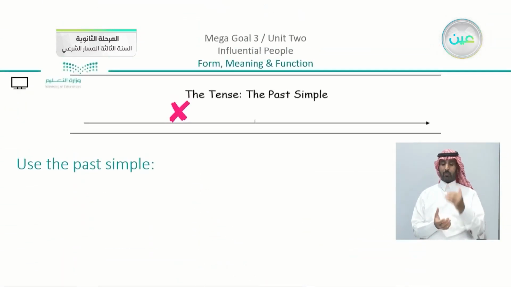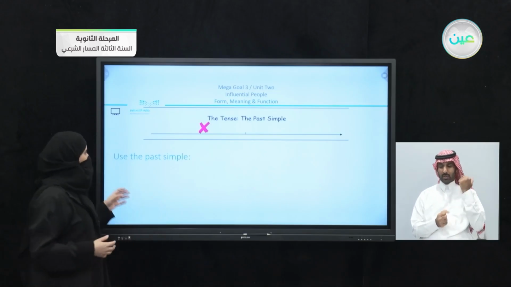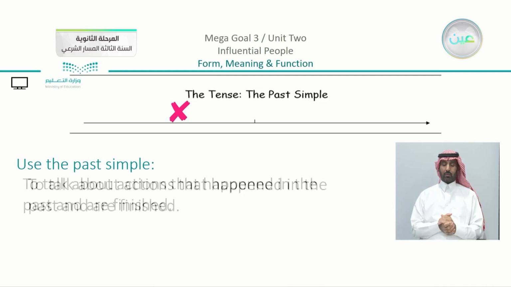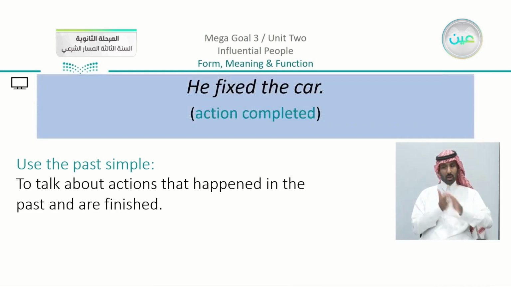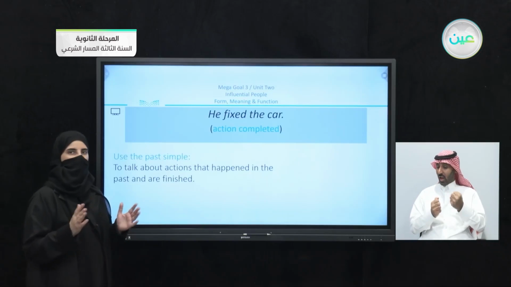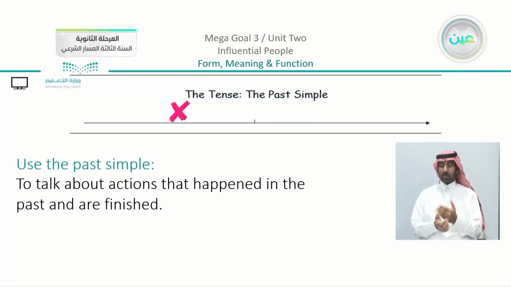Now we have explained the difference in structure. I'm going to show the meaning. What is different for the past simple? What do we use the past simple for? We can use it to talk about actions that happened in the past and are finished. For example, he fixed the car. Is he still fixing? No, he fixed it and it's done. So we have here an action that is completed.